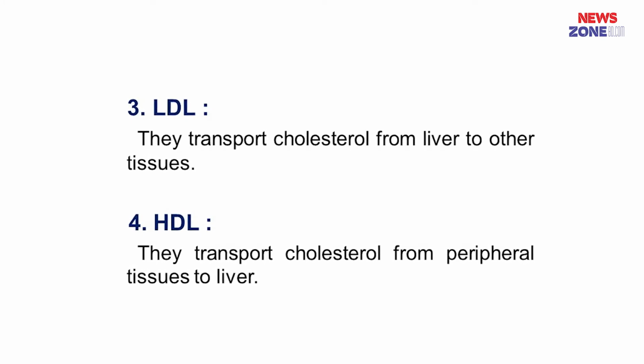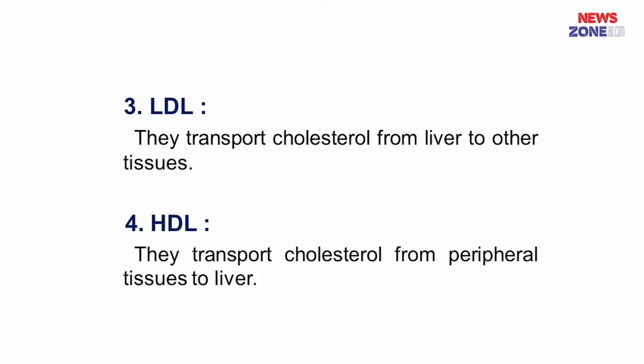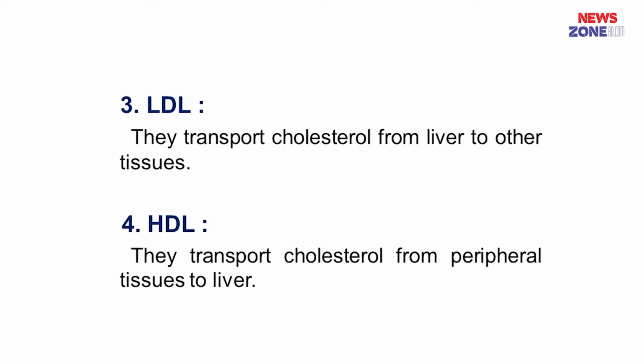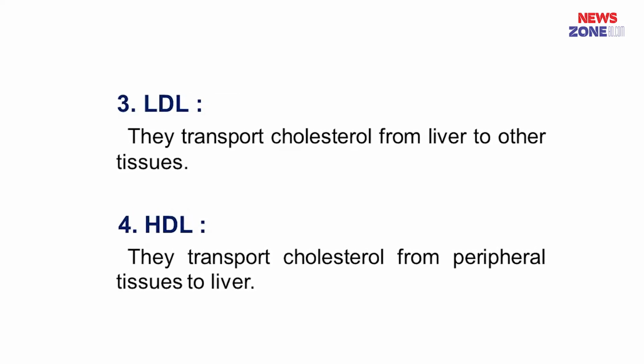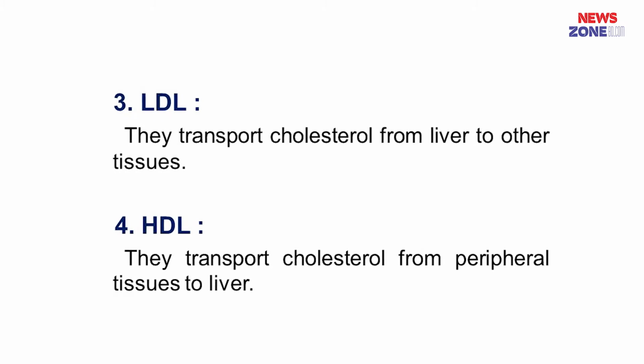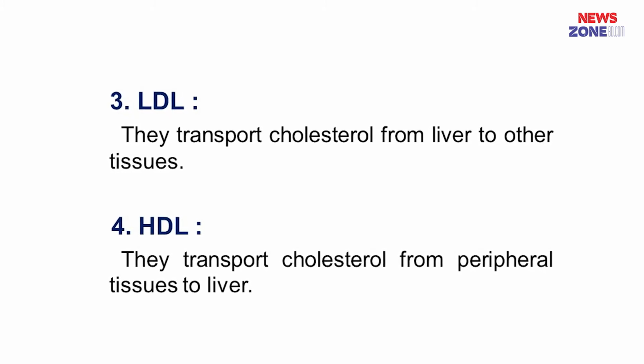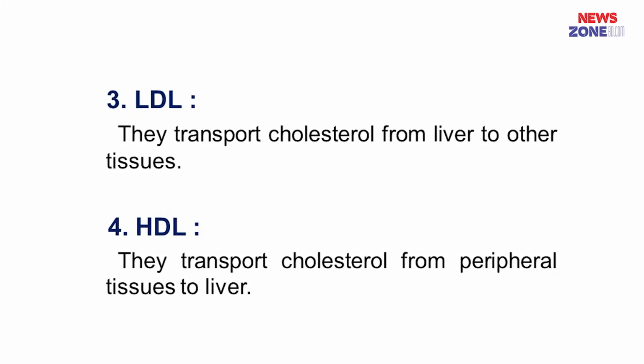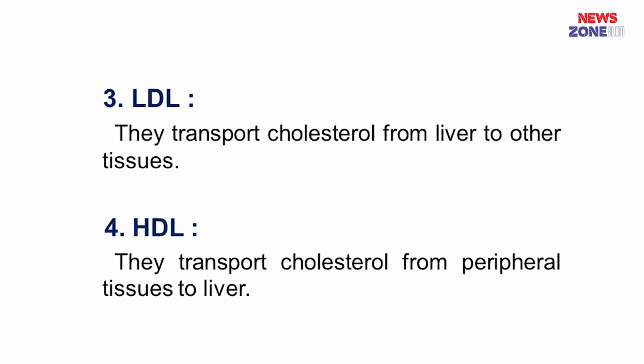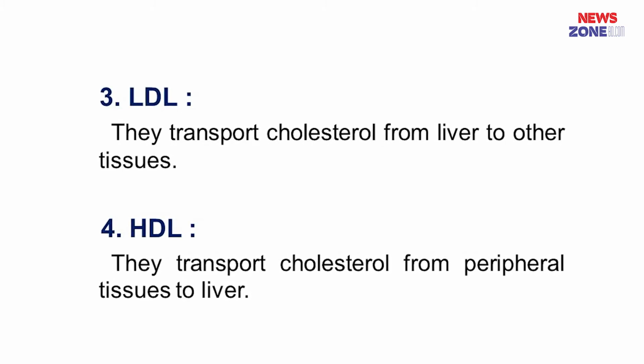And last one is HDL, which transports cholesterol from peripheral tissue to the liver, and it supports the reverse cholesterol transport system. It occurs by two mechanisms. One is direct route, another is indirect route. By the direct route, HDL transports cholesterol from peripheral tissue to HDL, and then from HDL directly to the liver.